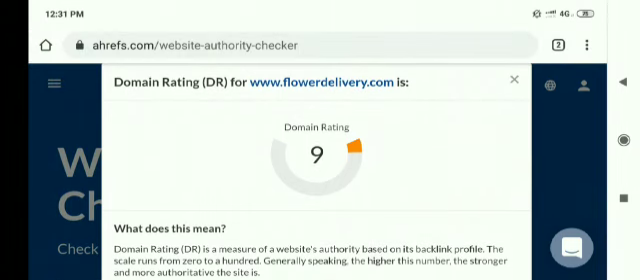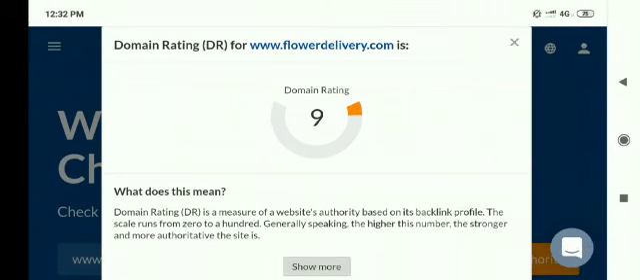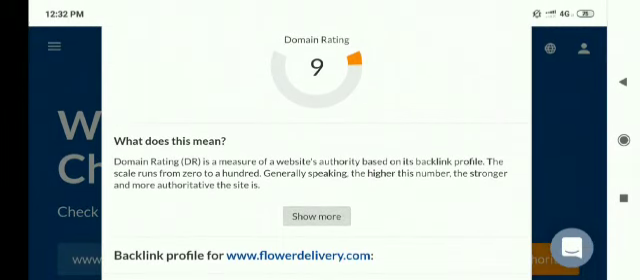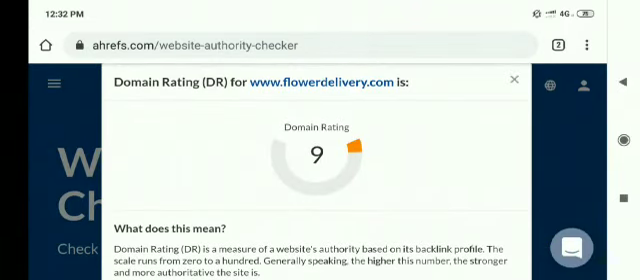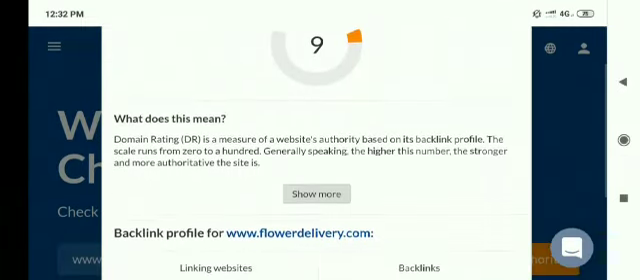Ahrefs has a totally different protocol and algorithm for giving domain authority. You can't compare Moz and Ahrefs. But according to Ahrefs, the domain authority is 9. It's much lower than Moz. But again, I said both use different algorithms and different criteria, so you can't compare them. Both have different sets of algorithms. But webmasters also prefer checking domain authority on Ahrefs because it is also one of the